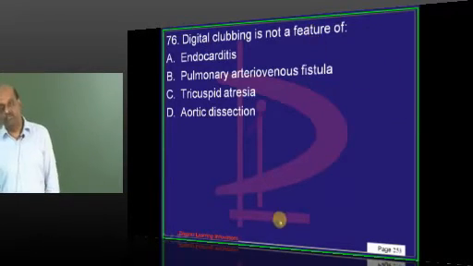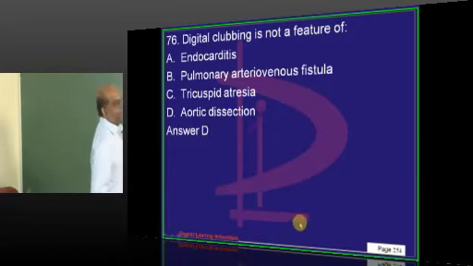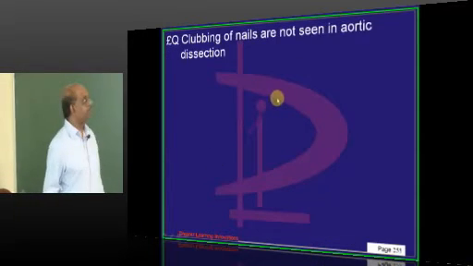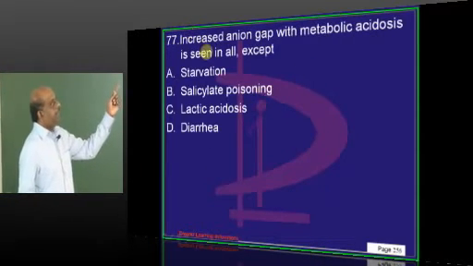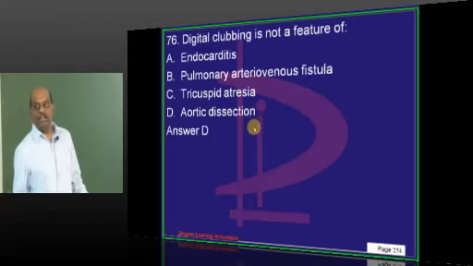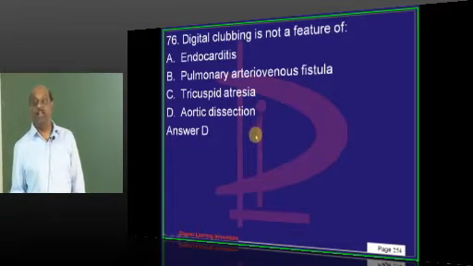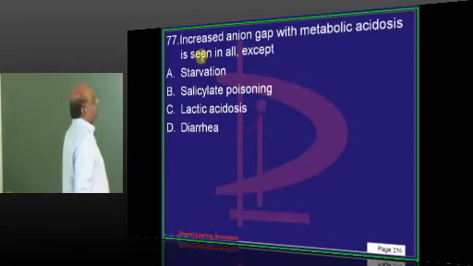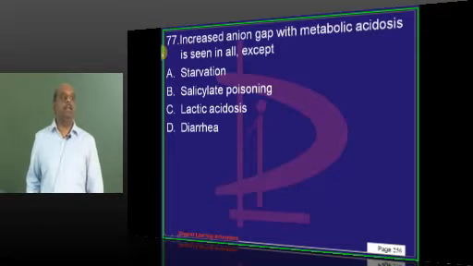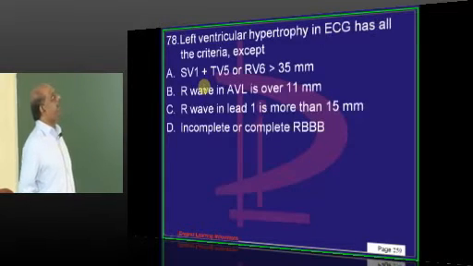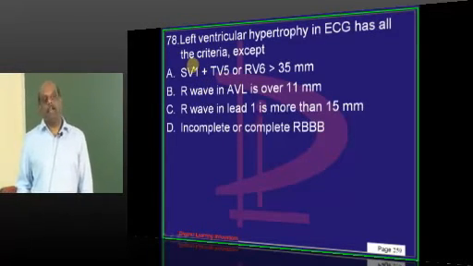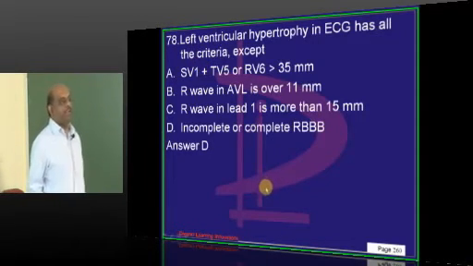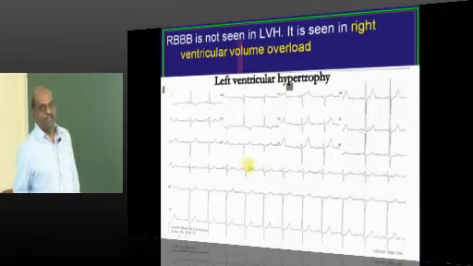Digital clubbing is not a feature of aortic dissection, which is acute. Any acute phenomenon is unlikely to cause clubbing. Clubbing requires some time. Can there be any chronic aortic dissection? No, doctor. There is no chronic aortic dissection. A chronic aortic aneurysm is possible, not dissection. Dissections are all acute. All this leads to increased anion gap, which is normal. It is basically diarrhea. LV hypertrophy, RV hypertrophy, criteria on ECG you need to know. So RBBB is a feature of right ventricle. Who said left ventricle? Stupid question.